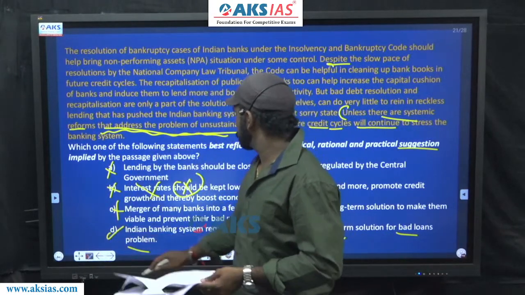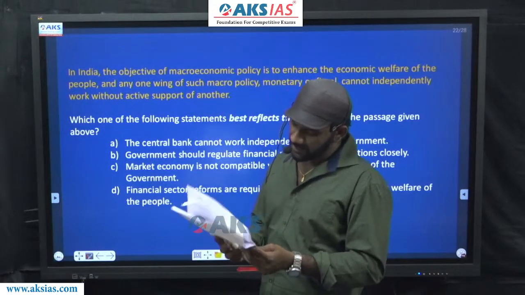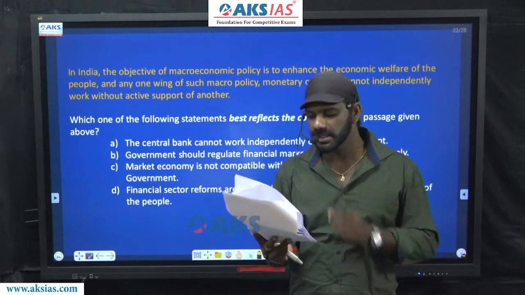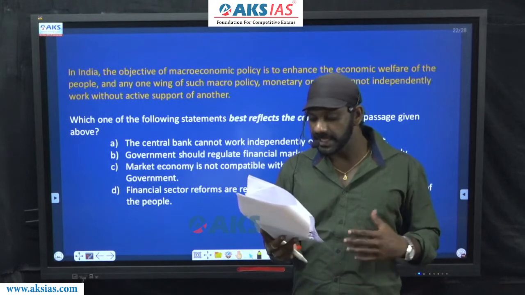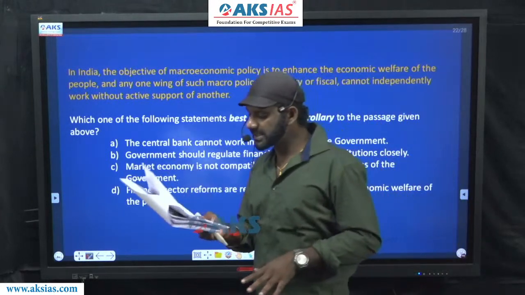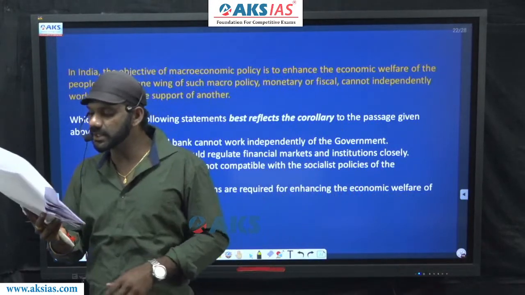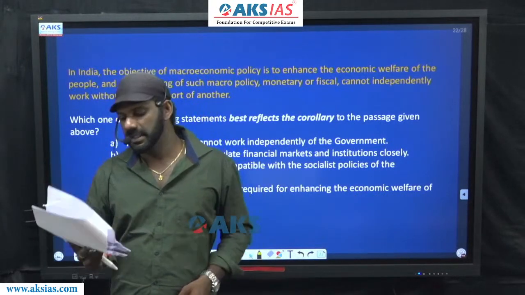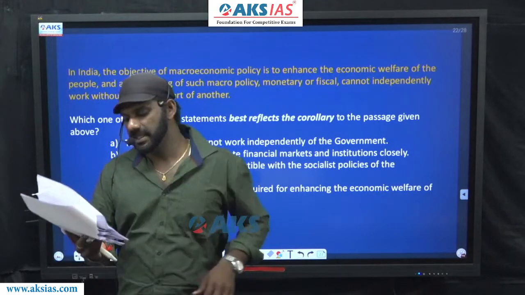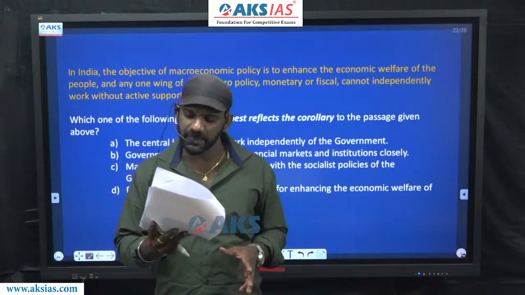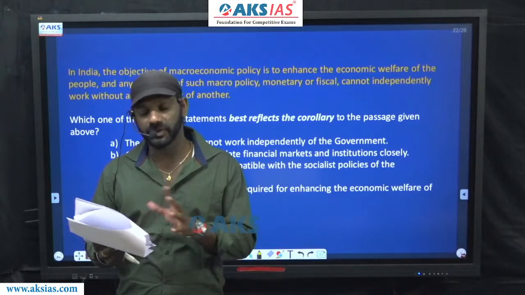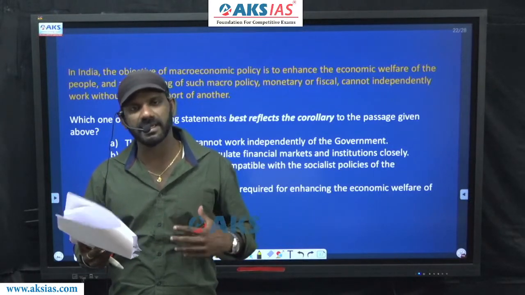The next passage. In India, the objective of macroeconomic policy is to enhance the economic welfare of the people, and any one wing of such macro policy, monetary or fiscal, cannot independently work without active support of another. That means if one has to exist or work well, it needs the support of the other, right? Cannot independently work without active support of another.